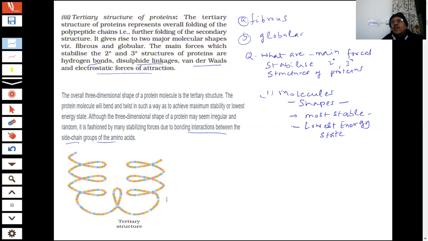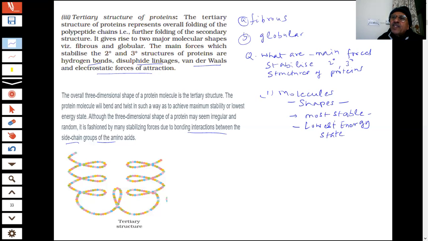That's why you are getting these shapes. Why should it be shaped anything? Tomorrow somebody says, why is the earth spherical, why is it not rectangular, students? Because if it is rectangular, it will not be stable, then it will dissociate into a more stable state. A more stable shape it will take.